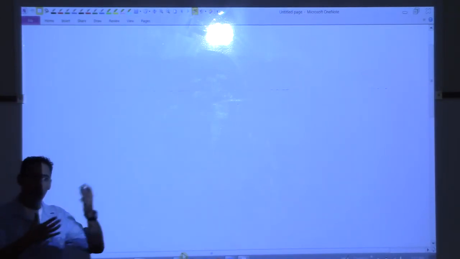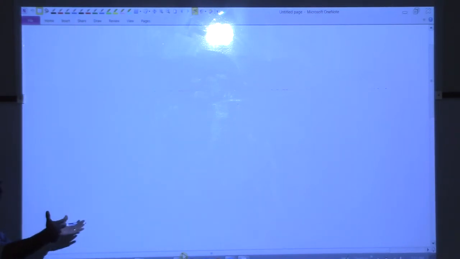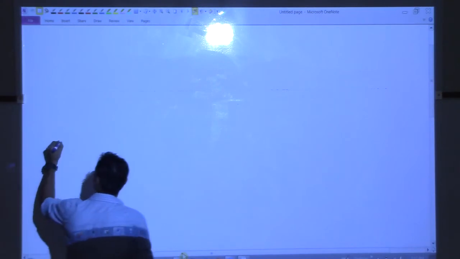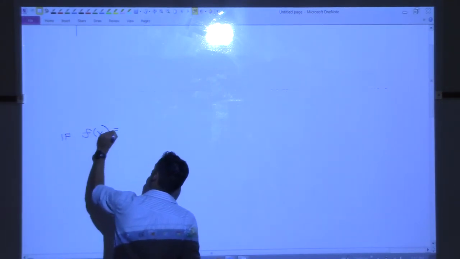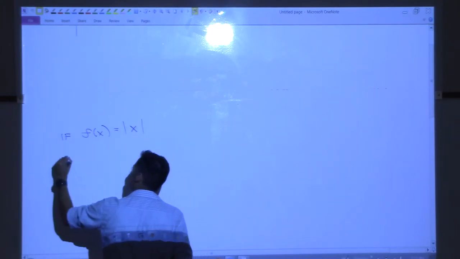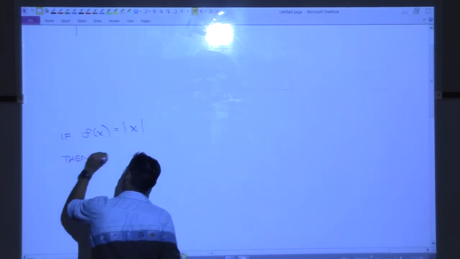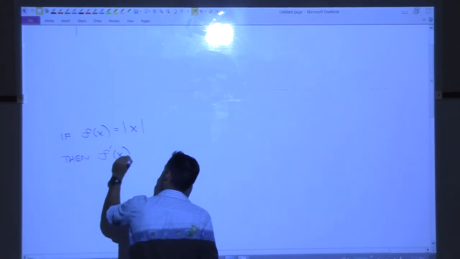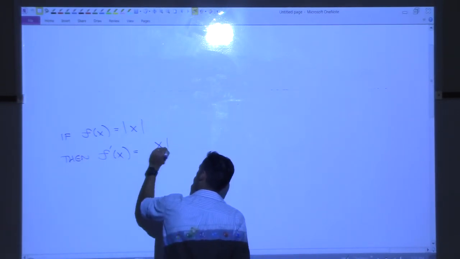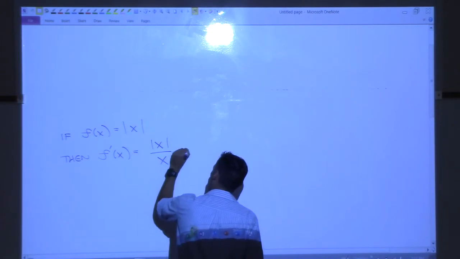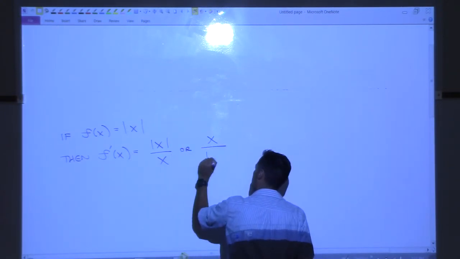So I'm going to give you a formula now for the derivative of the absolute value of something. If f of x is equal to the absolute value of x, then the derivative is the absolute value of x over x, or if you want, you can flip it over and put x over the absolute value of x.